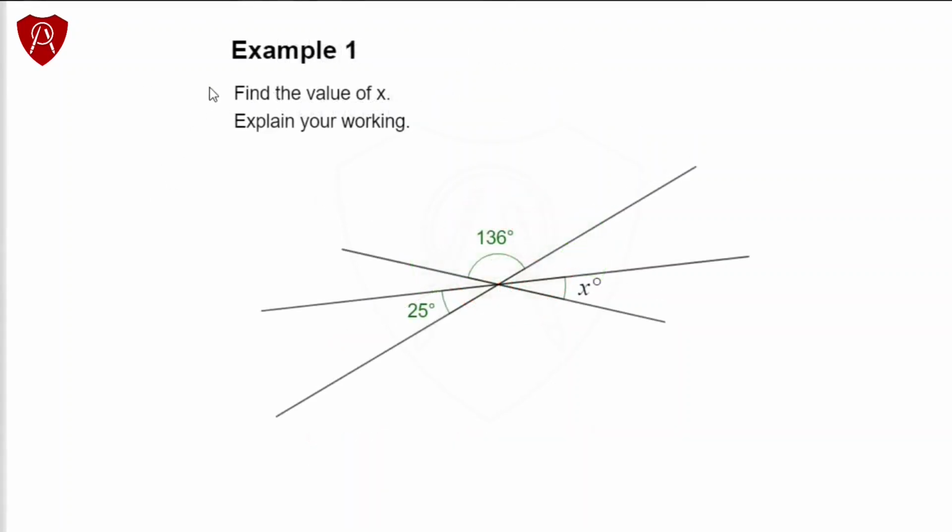This question requires you to find the value of x and explain your working. x is this angle here. In this particular case, we have not a pair, but three lines intersecting at this point here. This should not be a source of confusion, because to apply the principle just learned, we just need to focus on two lines at a time, and that will reduce the confusion.